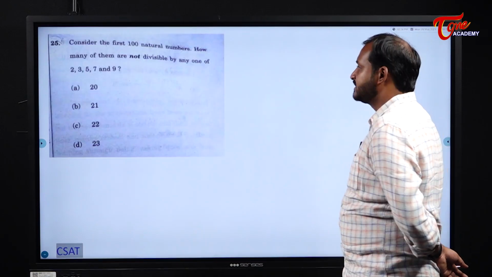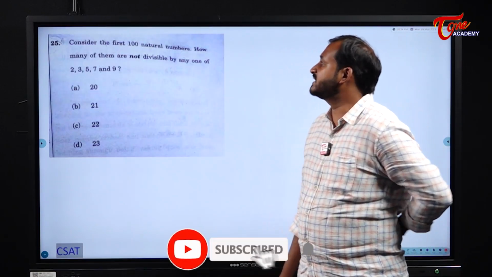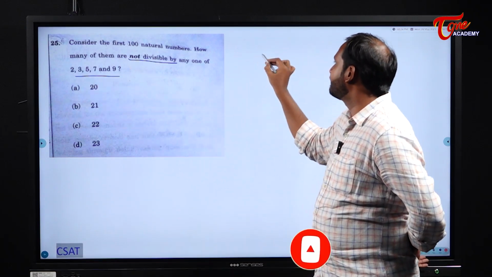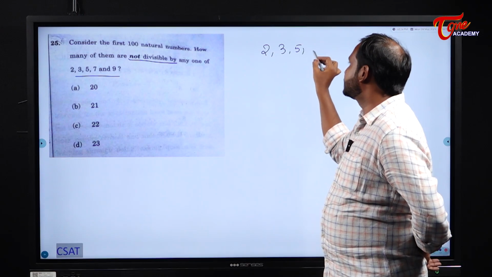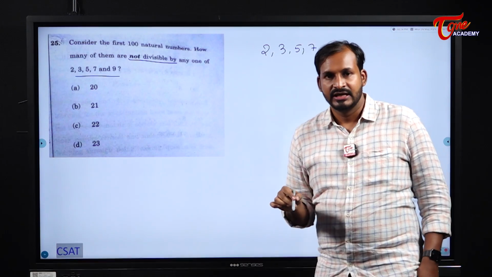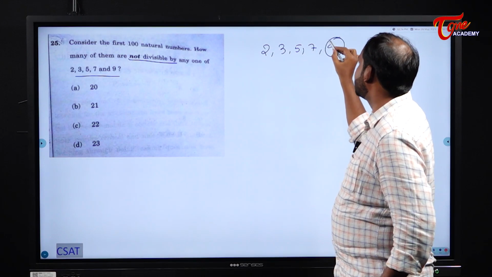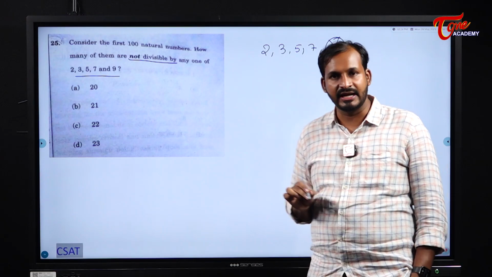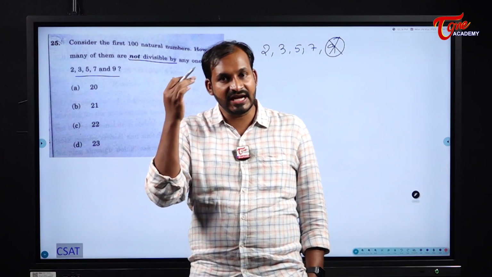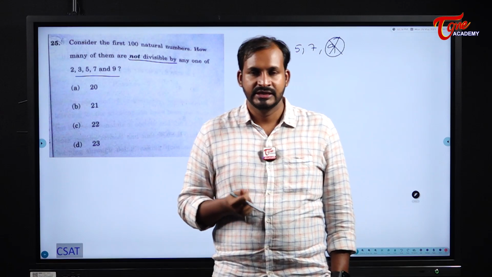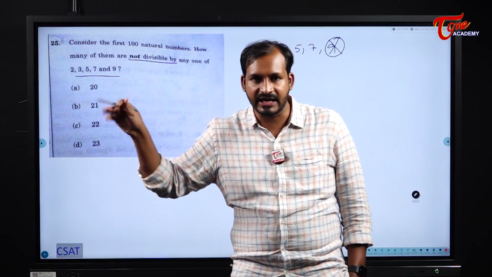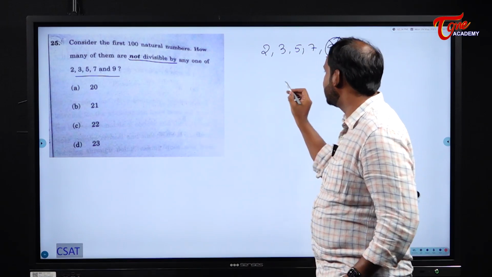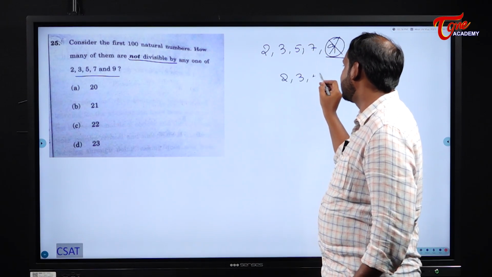Very easy. By reading the question itself, you can answer in just 5 seconds if you know the concept. Just a very simple question. Next, consider the first 100 natural numbers. How many of them are not divisible by 2, 3, 5, 7 and 9? See here, students, here we don't require 9. What is the reason? All the numbers which are divisible by 9 are divisible by 3, right? Take 18. Is 18 divisible by 3? Yes, it is already cancelled with 3. So why should we check with 9? It is a waste of time. So here no need to check 9. Just 2, 3, 5 and 7 are required.